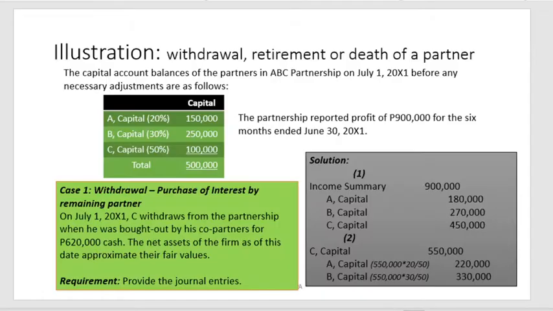So let us illustrate this. Okay, the capital account balances of the partners in ABC partnership on July 1 before any necessary adjustments are as follows.